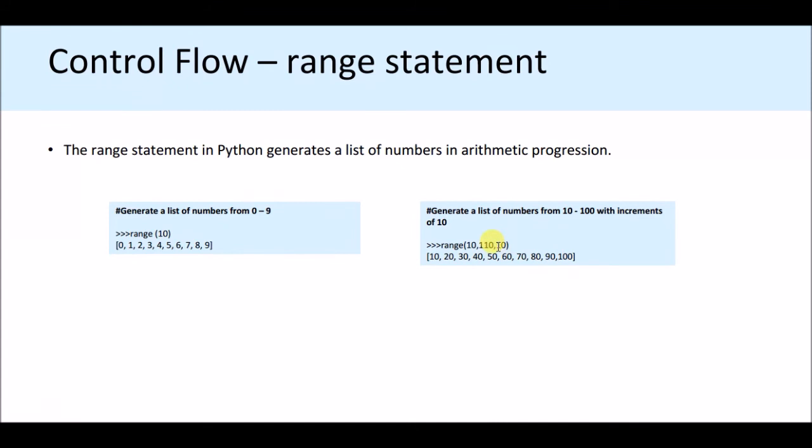And if you change the last 10 and type 5, then it will print 10, 15, 20, 25 up to 105, and 110 is not printed.